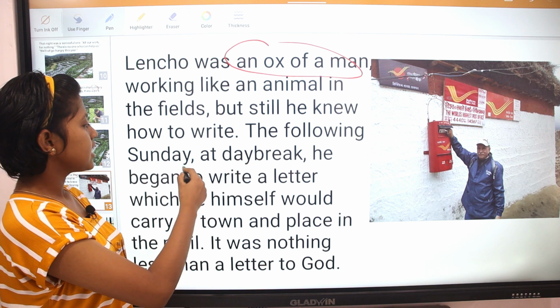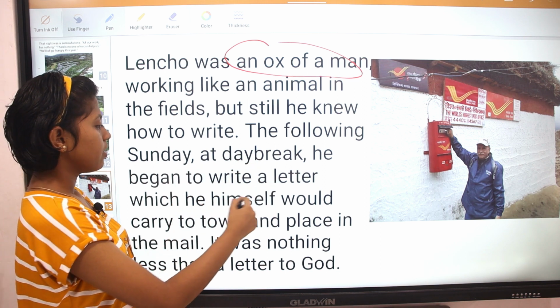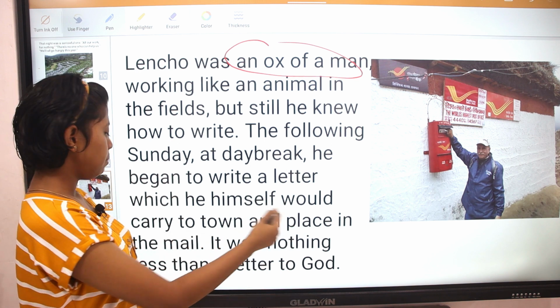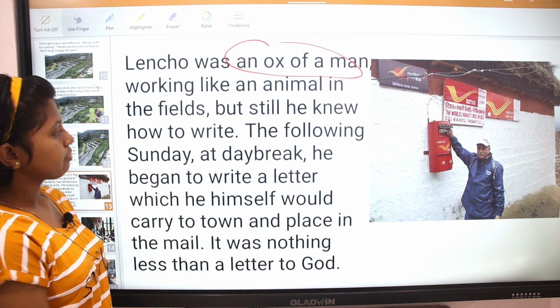The following Sunday at daybreak, he began to write a letter which he himself would carry to the town and place in the mail. It was nothing less than a letter to God.